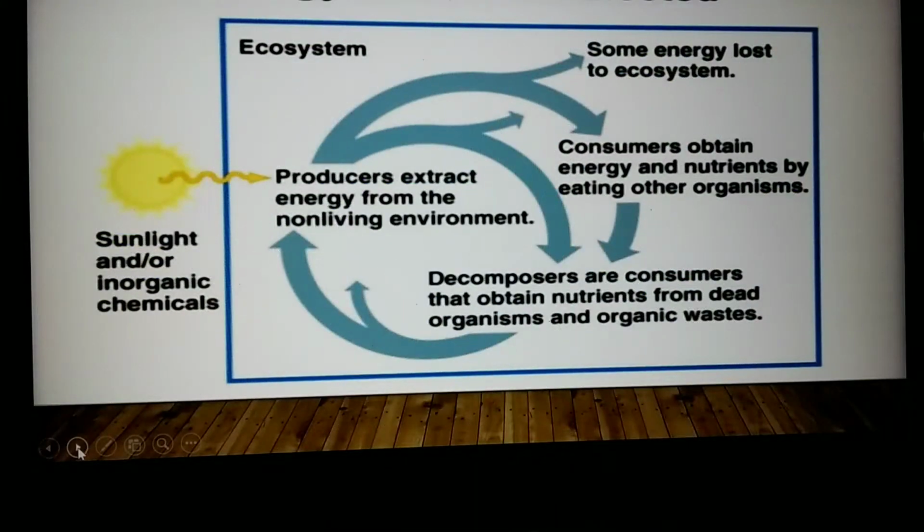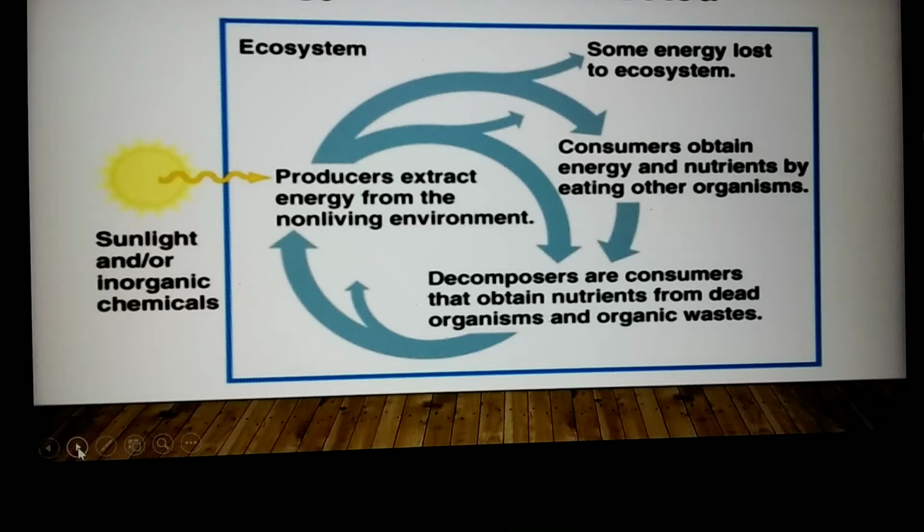Energy flow in the ecosystem. The sun is the main source of energy, along with inorganic chemicals like carbon dioxide. Water also helps in the survival of living organisms in the ecosystem. Sunlight is taken up by the producers in the form of solar energy, and also nutrients from the non-living environment and soil. Decomposers and consumers obtain nutrients from dead organisms and organic waste. The producers produce food in the form of glucose.